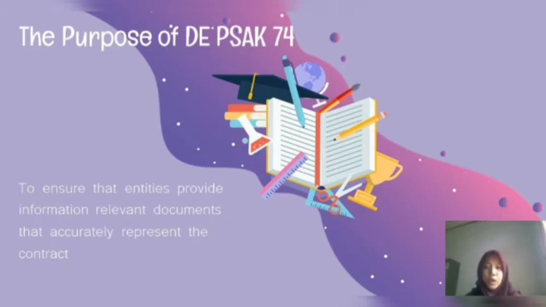The purpose of DE PSAK 74 is to ensure that entities provide relevant information that accurately represents the contract. The information provides a basis for users of financial statements to assess the impact of insurance contracts on the financial position, financial performance, and cash flows of entities.